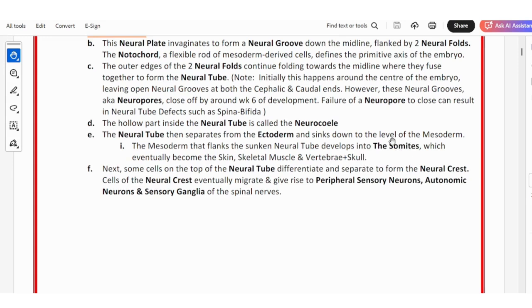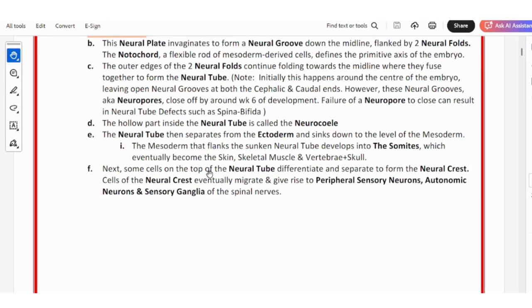So the somite is very important, because this mesoderm layer flanks the sunken neural tube and develops into the somites, which will further result in skin, skeletal muscle, vertebra, and skull.